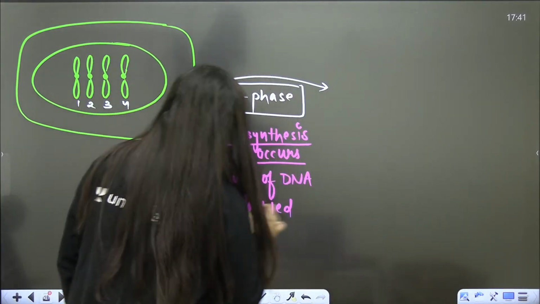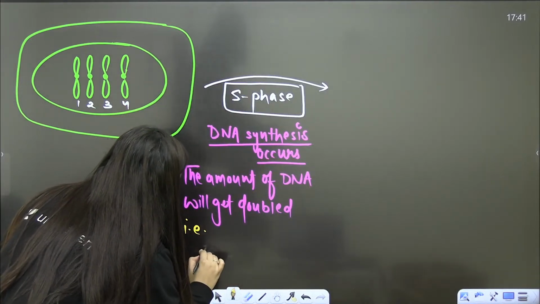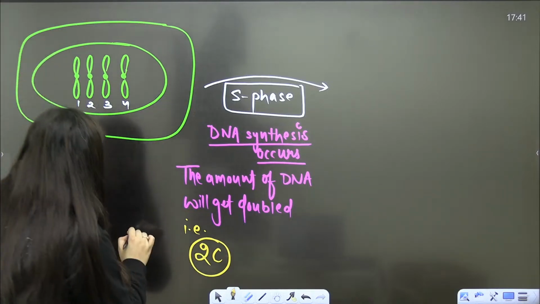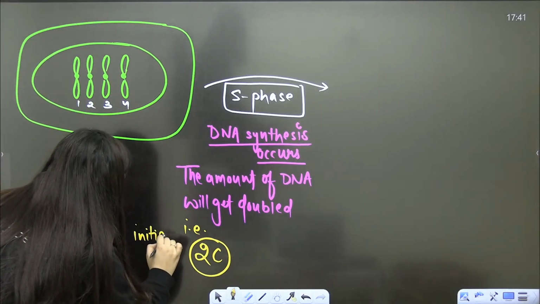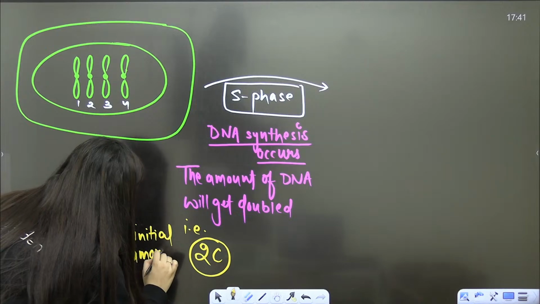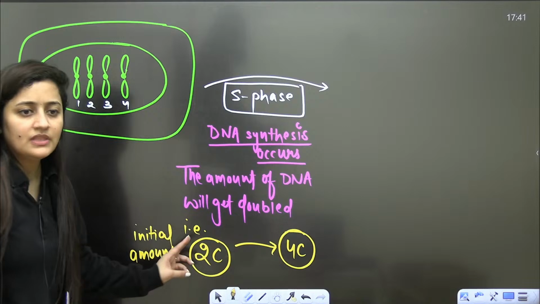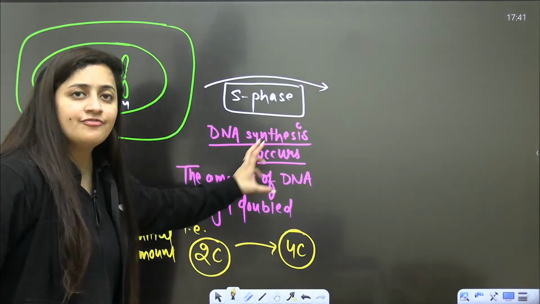For example, let's say you denote the initial amount of DNA as 2C. After S phase, it will become 4C. The DNA amount will get doubled. Read it from NCERT.